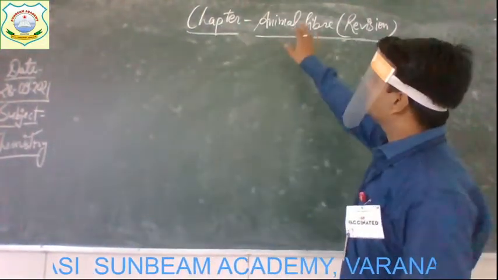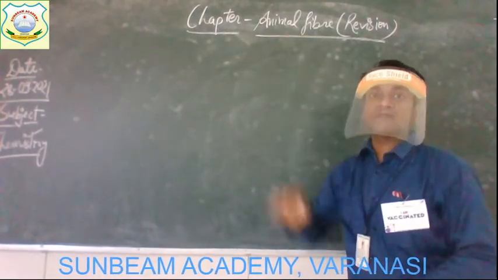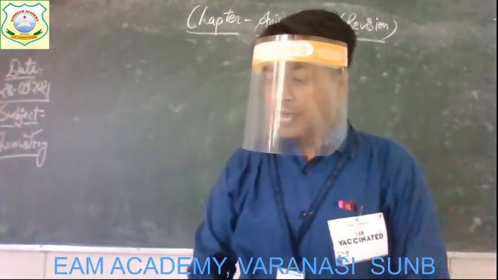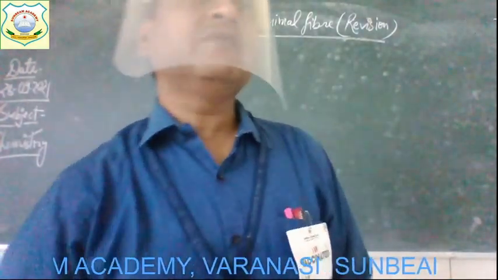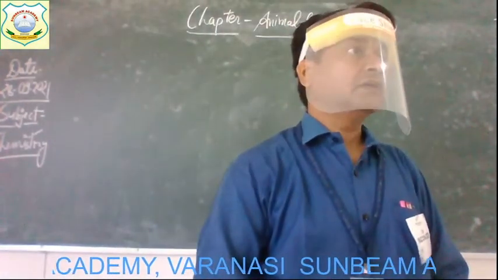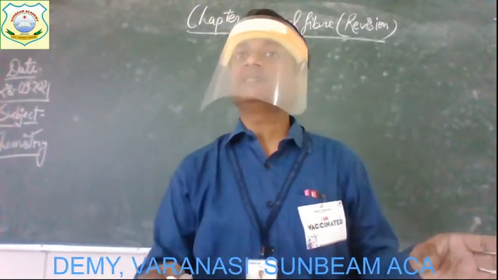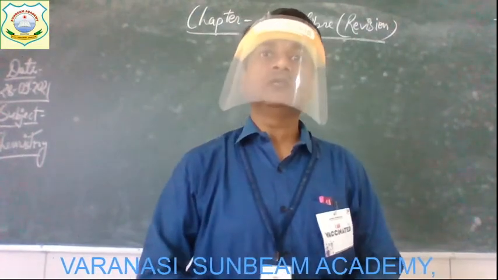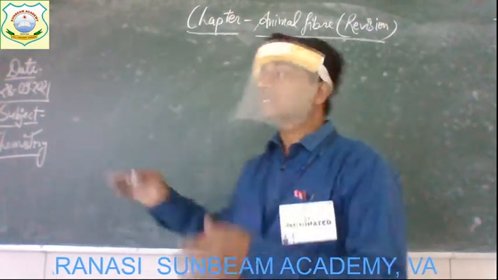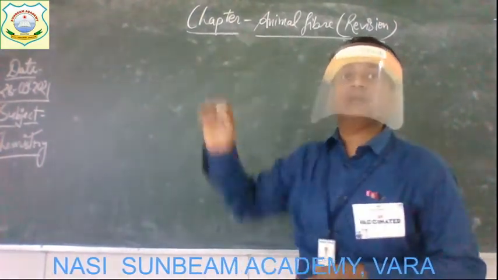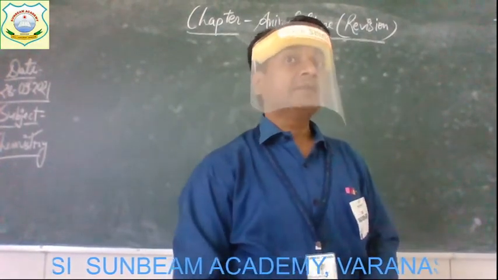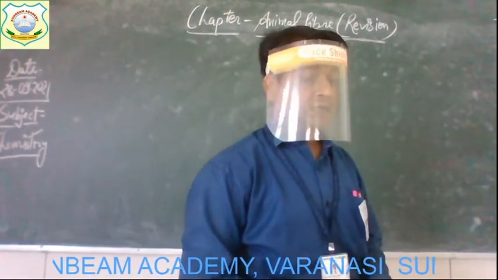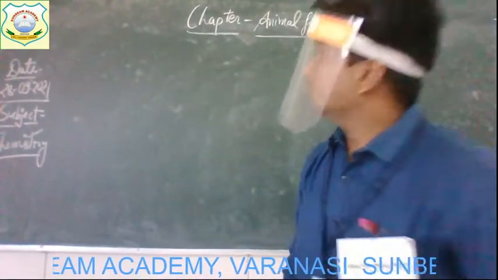Now today I am going to revise the chapter Animal Fiber of Chemistry. As you already have studied in your previous class about the fiber, how the different kinds of fibers are used to make the fabrics, like cotton, like jute and all. Here we will discuss mainly about the animal fibers, means the fibers which we obtain from certain animals. Get it?